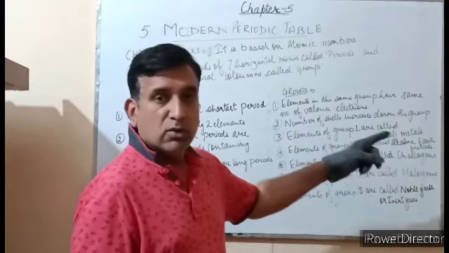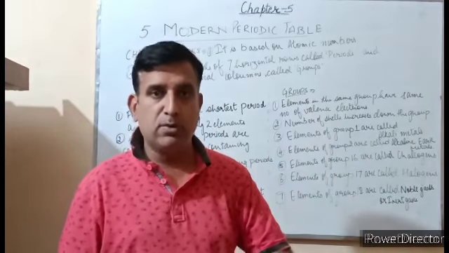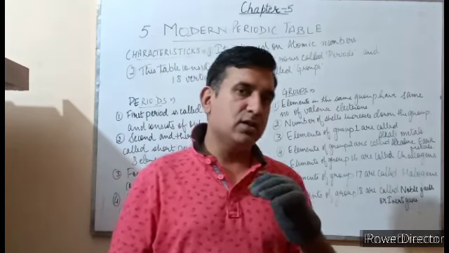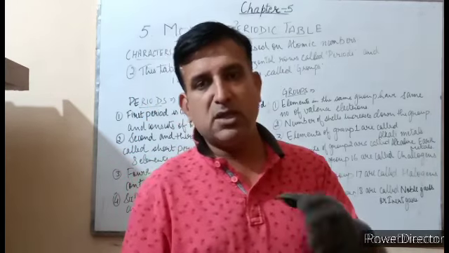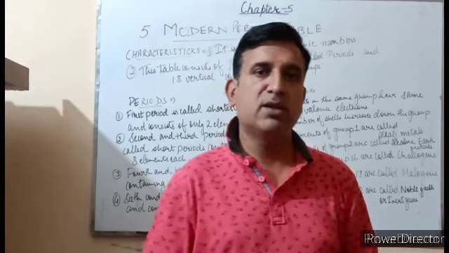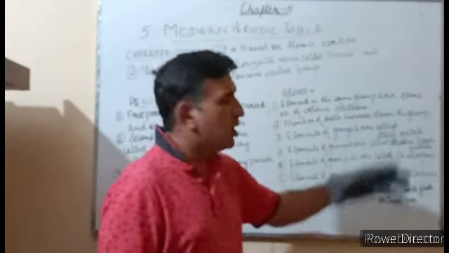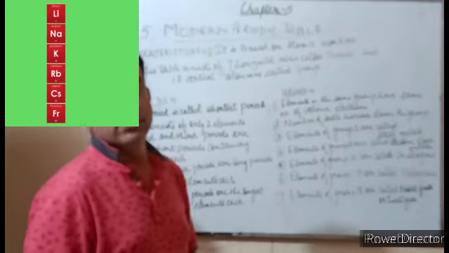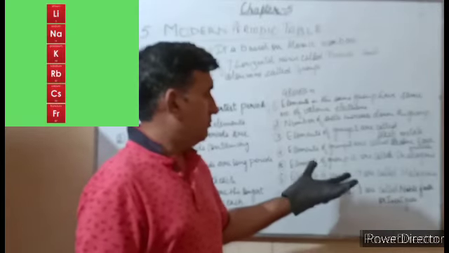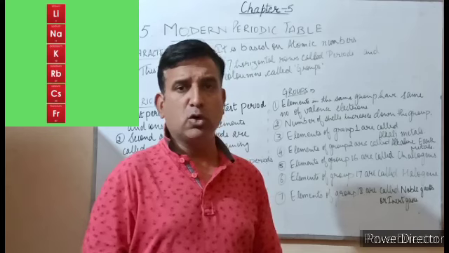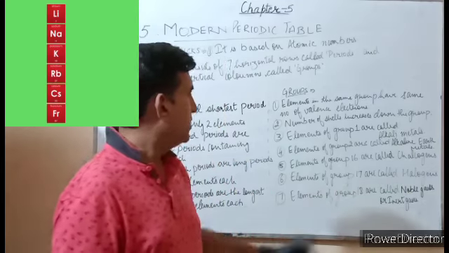Number of shells increases down the group. As we move down the group, the number of shells keeps on increasing. The number of valence electrons remains the same, but the number of shells keeps on increasing. Elements of group 1 are called alkali metals because their oxides are soluble in water and form strong alkalis.